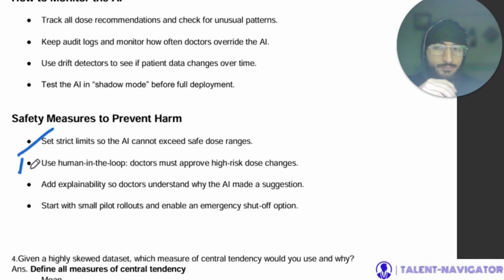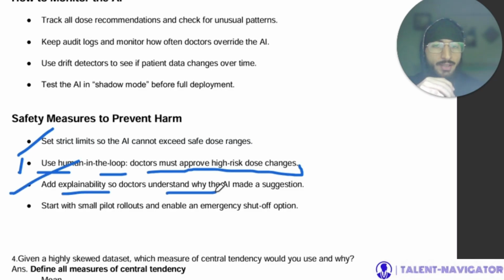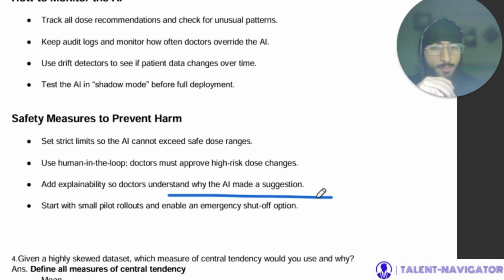Use human in the loop. Doctors must approve high risk dose changes, and add explainability so doctors understand why the AI made a suggestion, right? Explainability so doctors understand why AI made a suggestion. Start with a small pilot rollout and enable emergency shut off option.